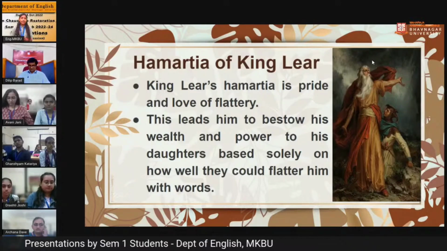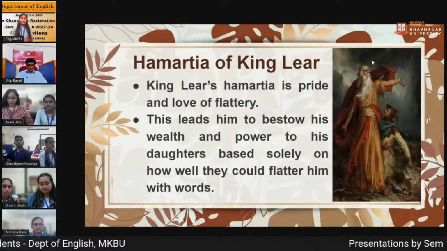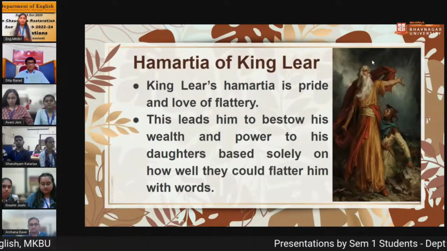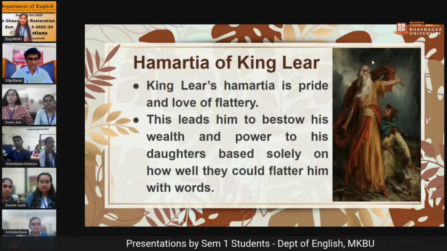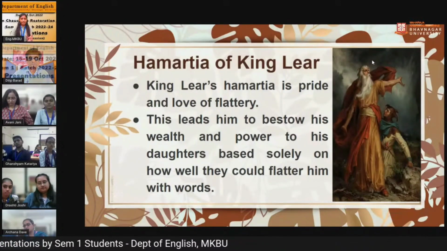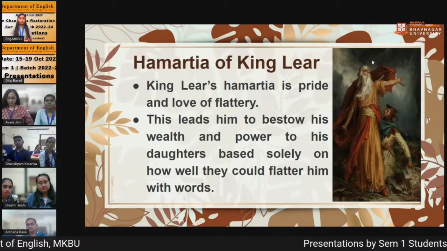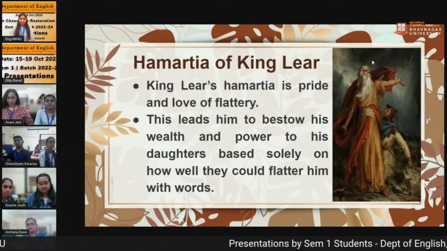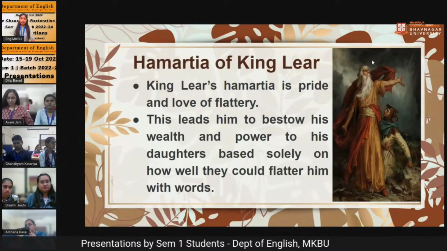He decided to divide his reign between his three daughters. Then two daughters flattered him too much, and King Lear gave all his reign to these two daughters, and this particular thing became his Hamartia. His pride and love of flattery lead him to the end of his life.